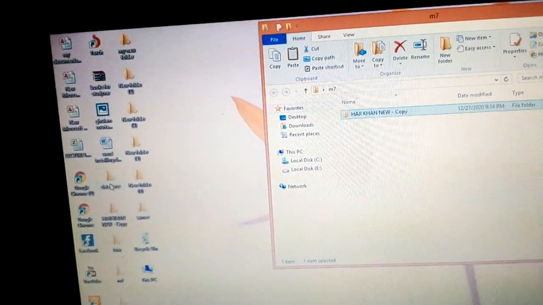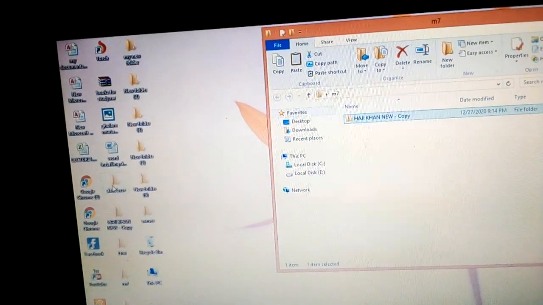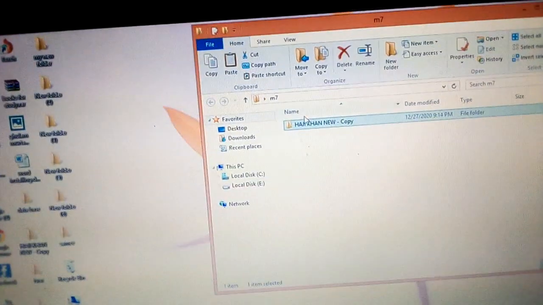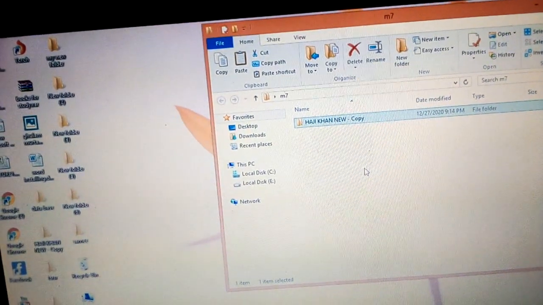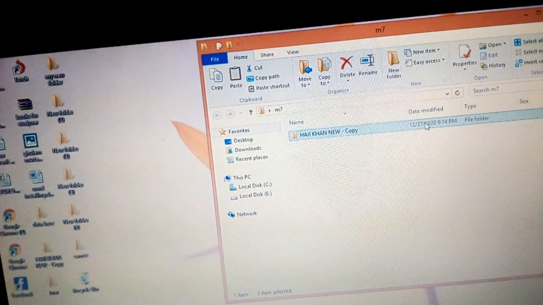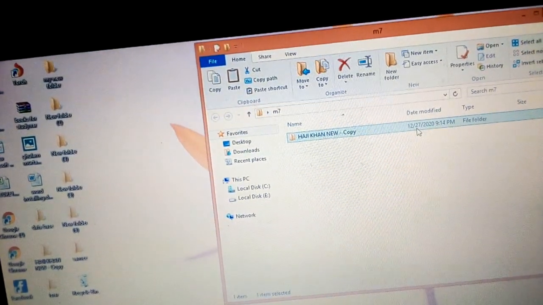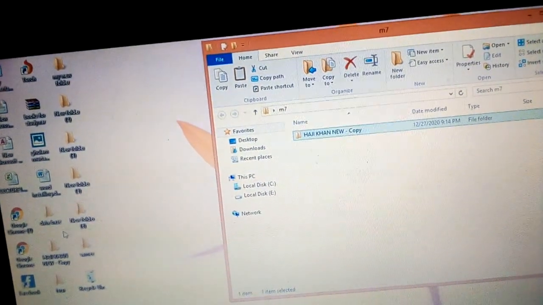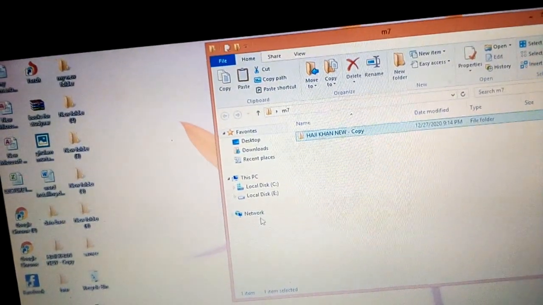Once again we will send this folder, the database folder, to our M7 folder. Here it is showing. So there is only one folder, Haji Khan new copy, which was created on 12/27/2020. We will also move this database folder to the M7 folder.